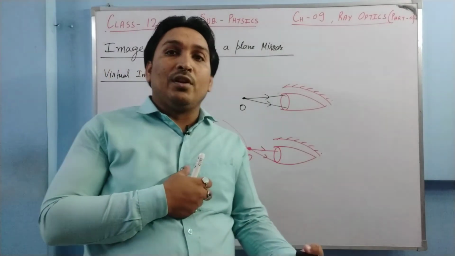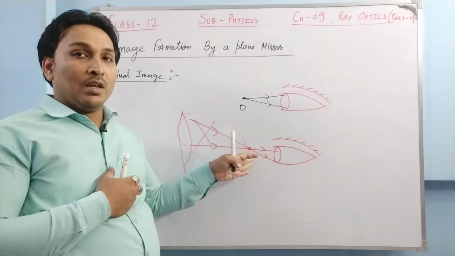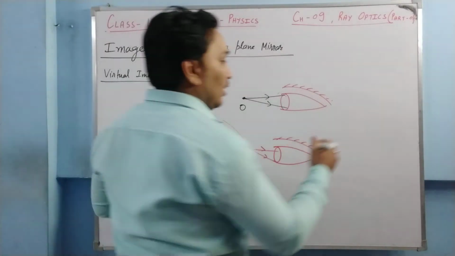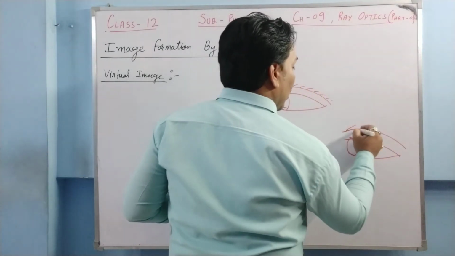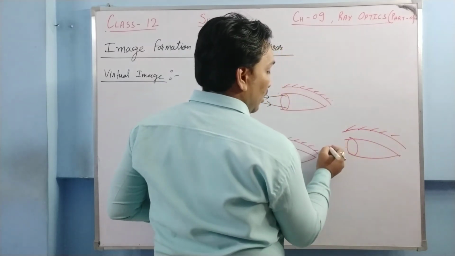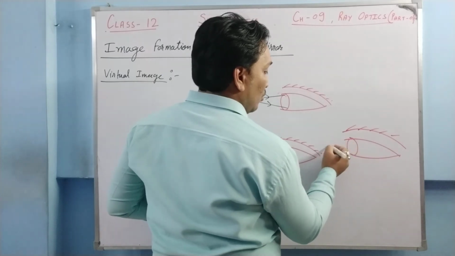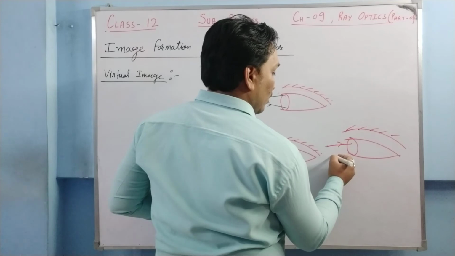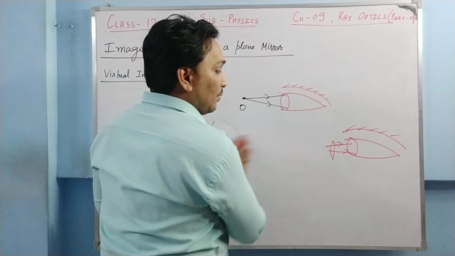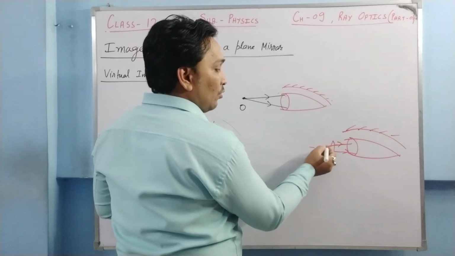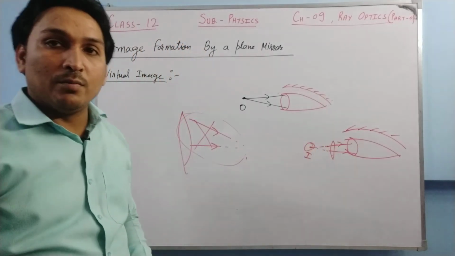Now images can be real, images can be virtual. If they are real, light will be intersecting in reality. If they are virtual, the light to my eyes, say this is my eye, will be like, suppose light is coming towards my eye like this, say here is some lens and light is coming towards my eye like this. What I am going to do is extend them behind, so I'll be able to see this image. I'll be able to see the intersection point.